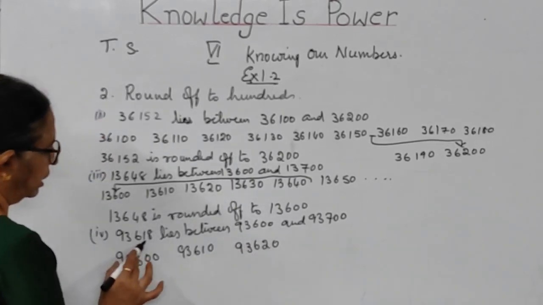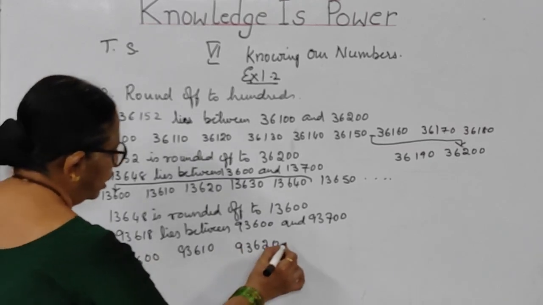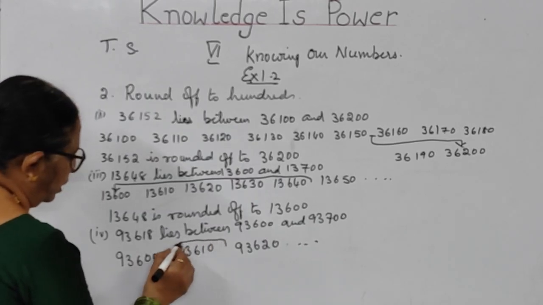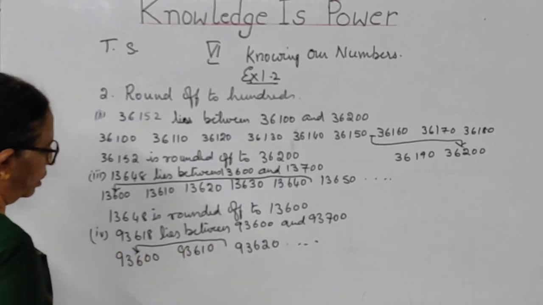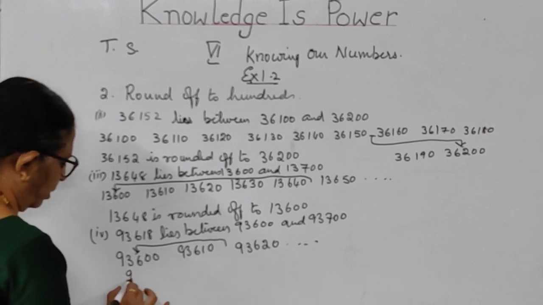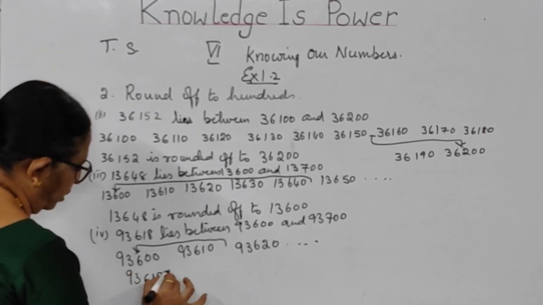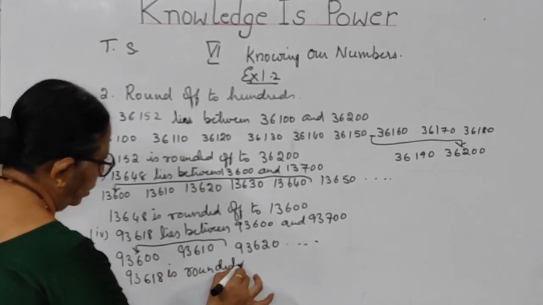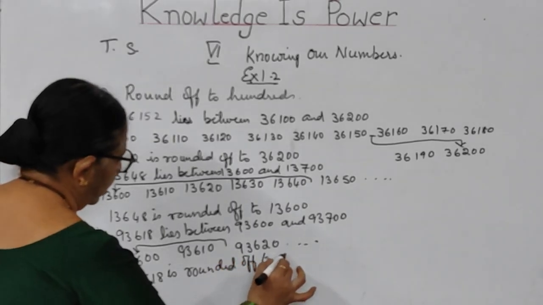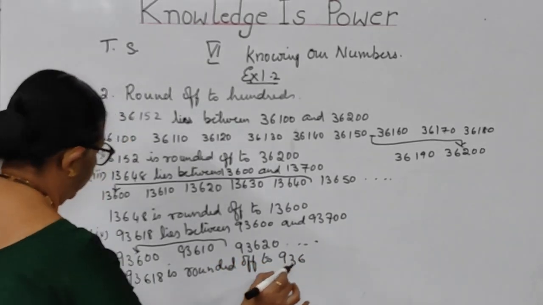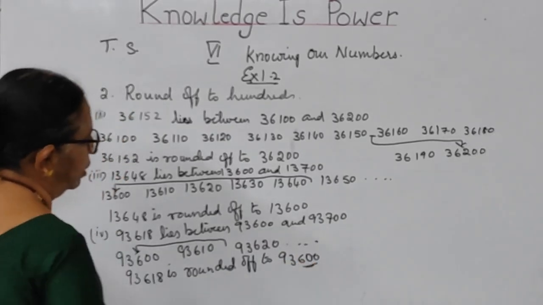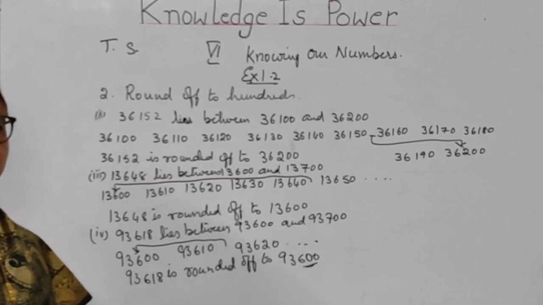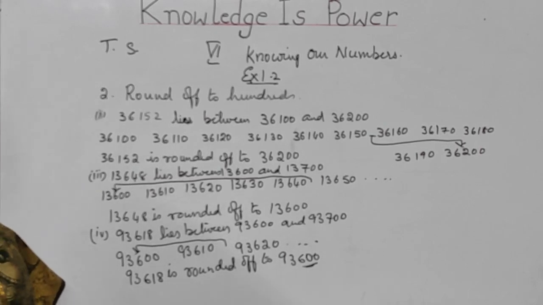See children, 18 lies between 10 and 20. It goes on like this. So somewhere here you will be having 618. So it will be rounded down to 93,600. So 93618 is rounded off to 93600. This is the answer. So I hope, children, you have followed the second one. You copy it. I will go to the third bit.